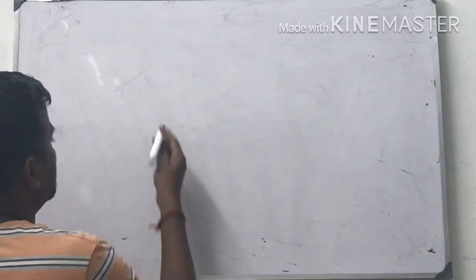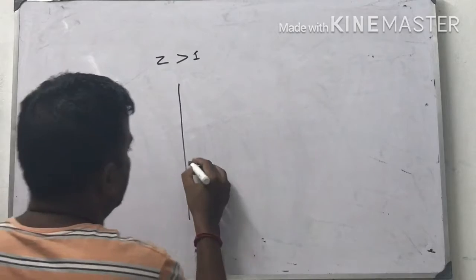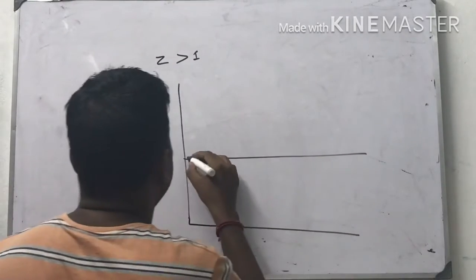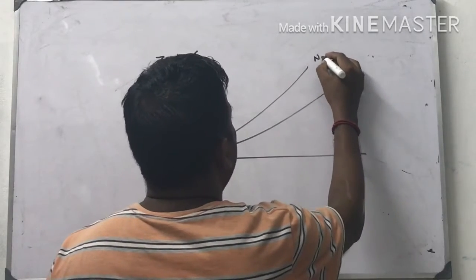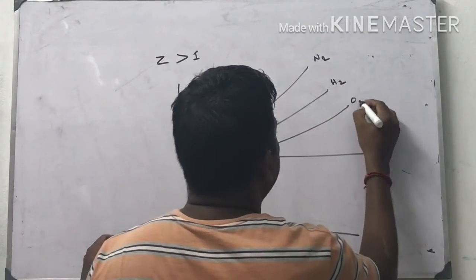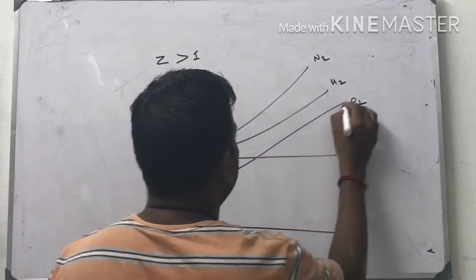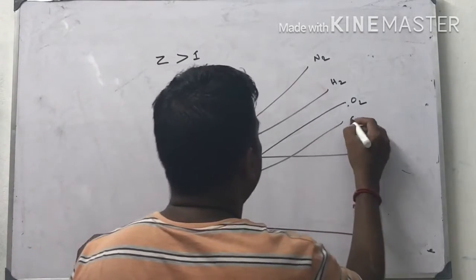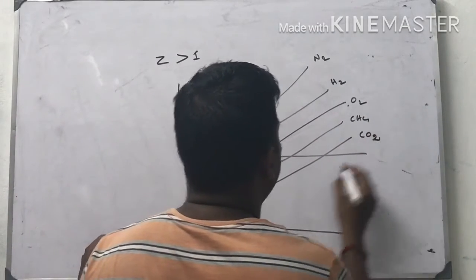Suppose Z is greater than 1 graph. For our convenience, we have to draw the graph. Nitrogen, hydrogen, oxygen, methane, carbon dioxide.